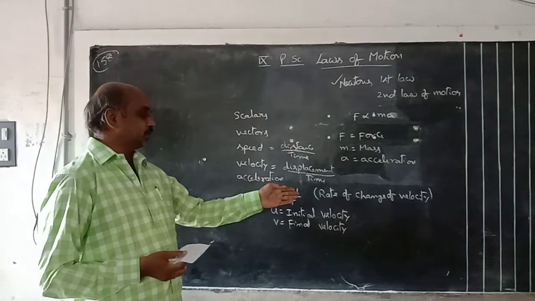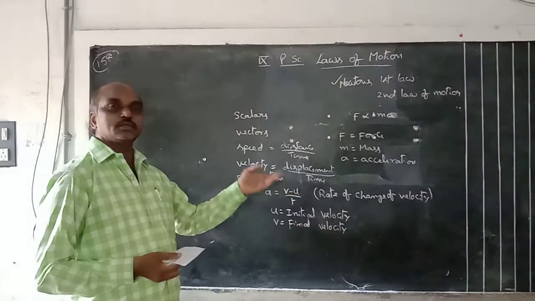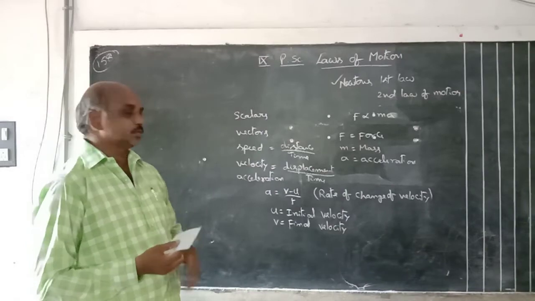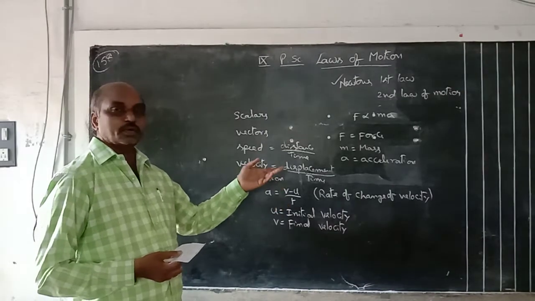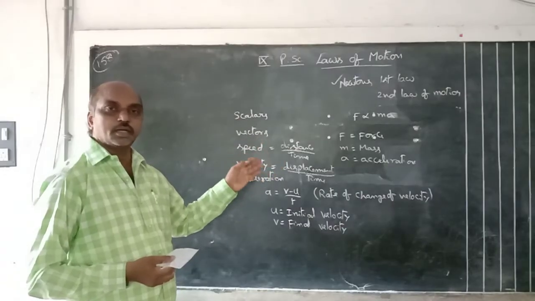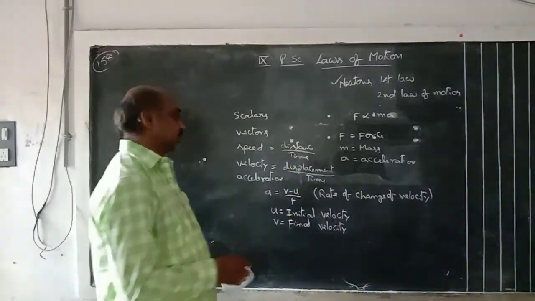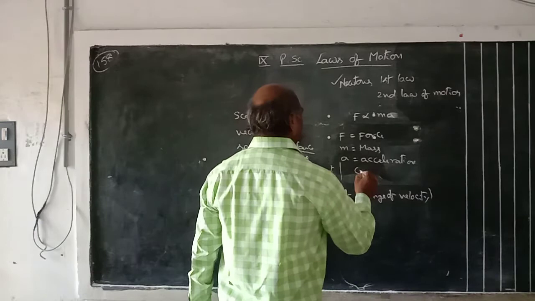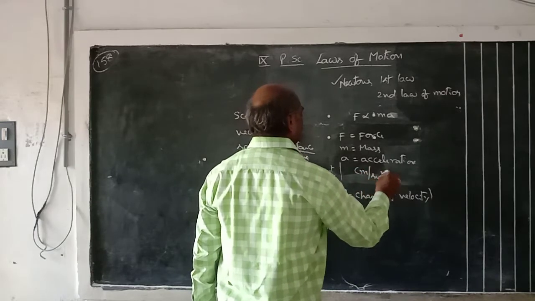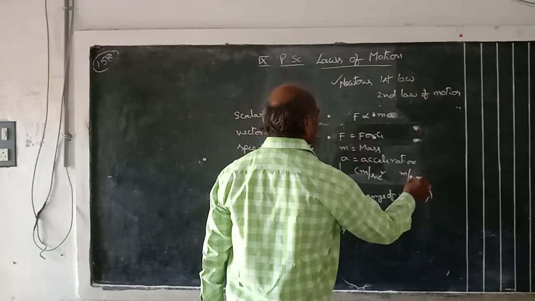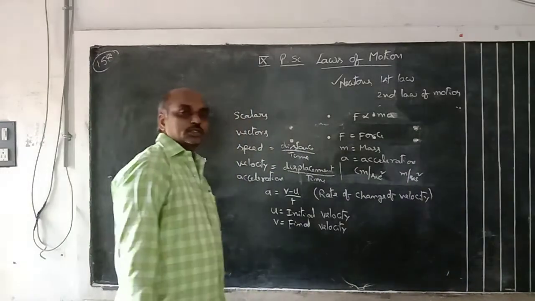Final velocity minus initial velocity, the difference, is called the change in velocity. Divided by time, it means the rate of change of velocity. Rate of change of velocity is called acceleration. Acceleration is denoted by a. What are the units? Centimeter per second square, meter per second square. These are the units of acceleration.